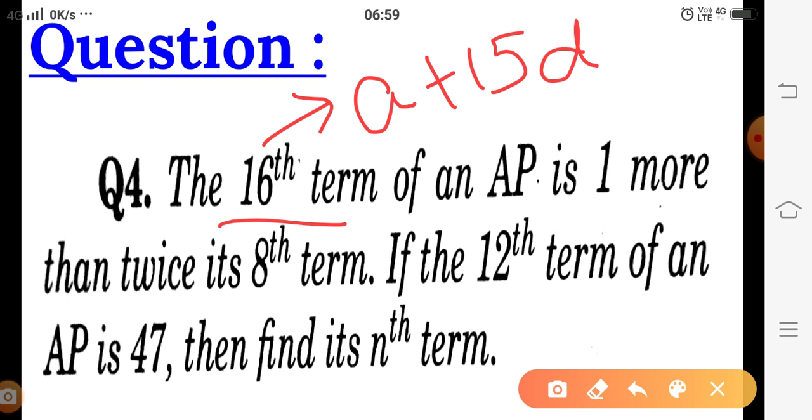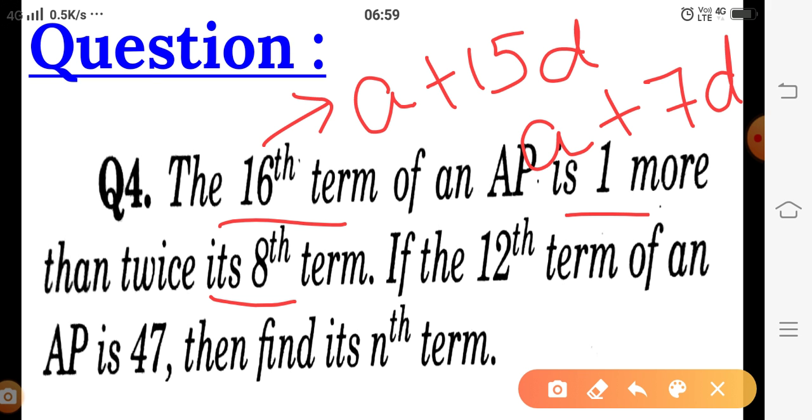The 8th term we are getting as A plus 7D, and twice of this value means 2 into (A plus 7D). The 16th term of the AP is 1 more than this value.